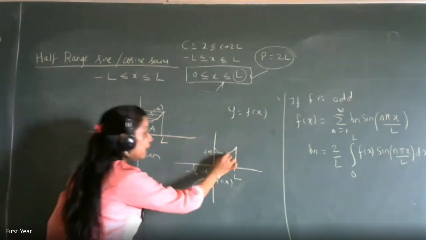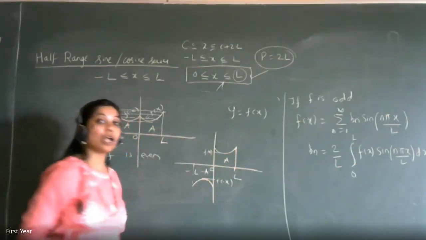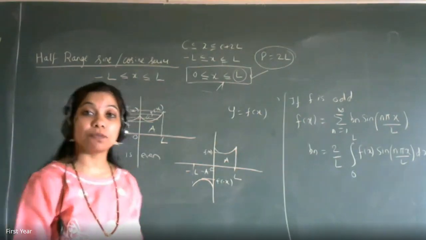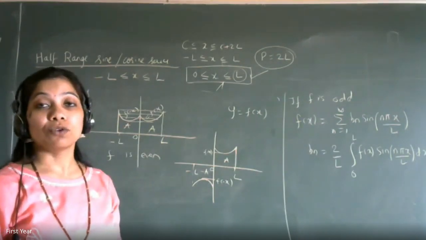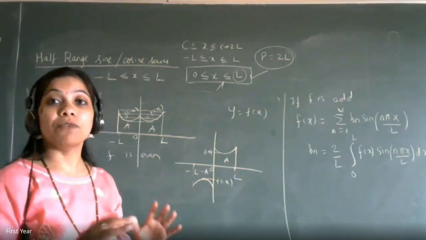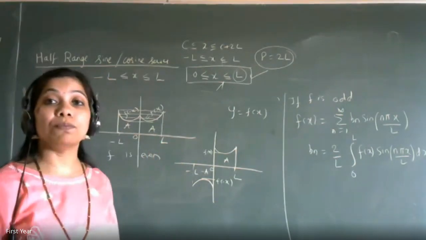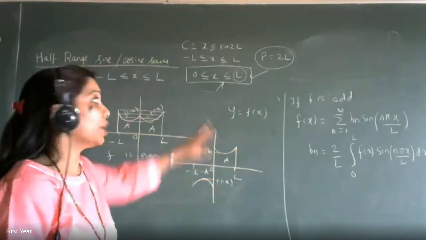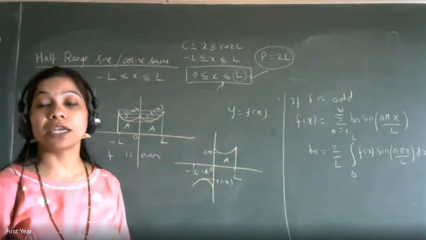So I have converted the same function into an even function and the same function into an odd function. So extend as per the requirement of the experiment or the requirement of the person who is conducting the experiment. If I want only a cosine series, so that the input signal will be only in terms of cos waves, then I will extend it as an even function. If the input has to be in terms of a sine wave, then I will extend it as an odd function. And then I'll get the half range cosine series or half range sine series. Is this okay?